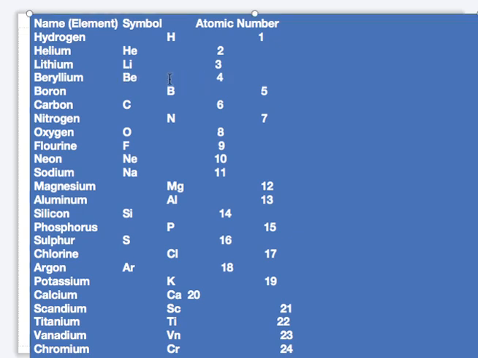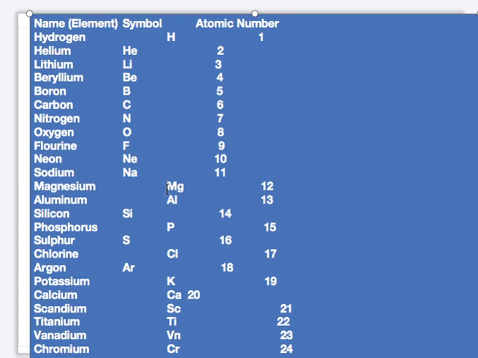When we look at this arrangement now, we have the first 20 elements, with their symbols and their atomic numbers. For the first 20 elements, the atomic number is just like their serial number from 1 to 20.